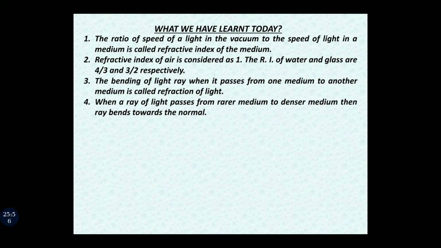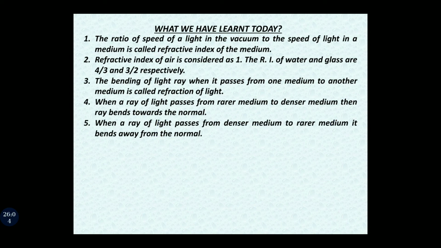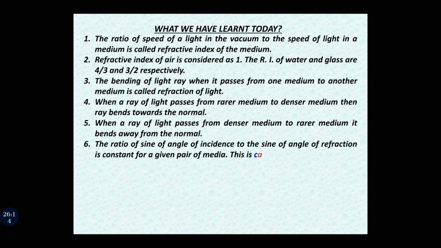Fifth one is, when a ray of light passes from denser medium to rarer medium, it bends away from the normal, just opposite to the previous one. Next point is, the ratio of sine of angle of incidence to the sine of angle of refraction is constant for a given pair of media, and this is called Snell's law.